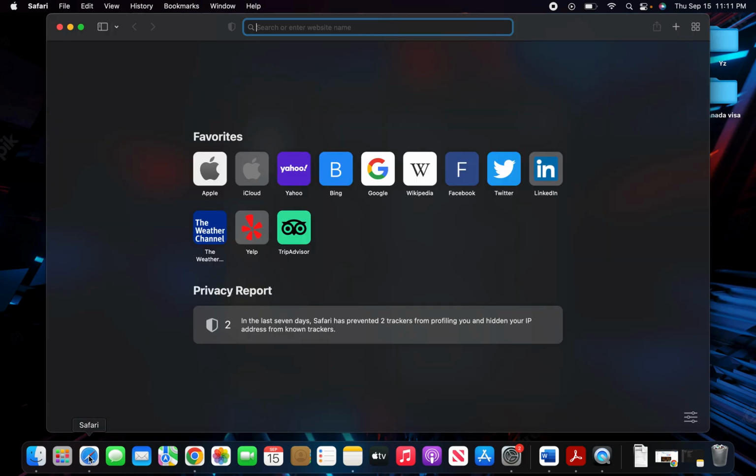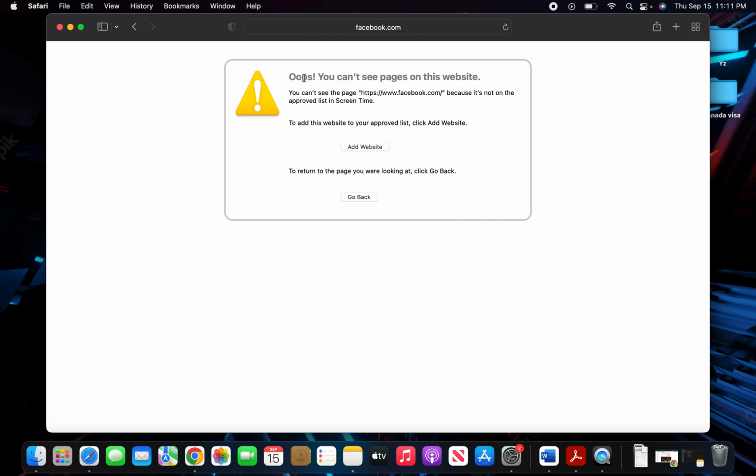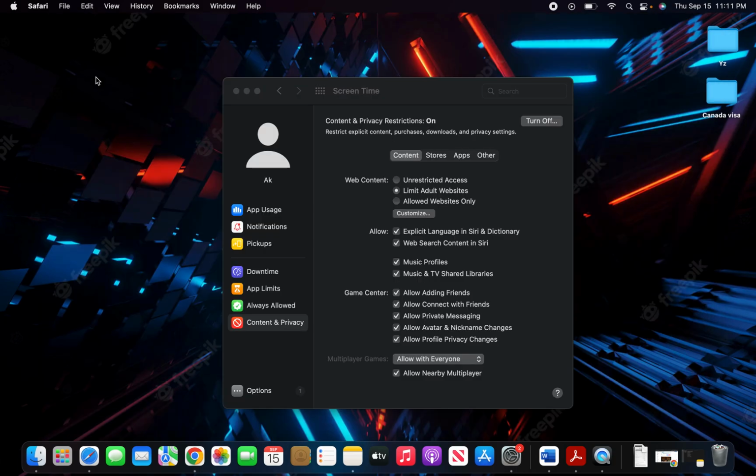Now if you go on to Safari and you click on facebook.com, it will give you an error. It says you can't see the page because it's not on the approved list. So this is how you block certain websites that you don't want people to see on your MacBook on Safari.